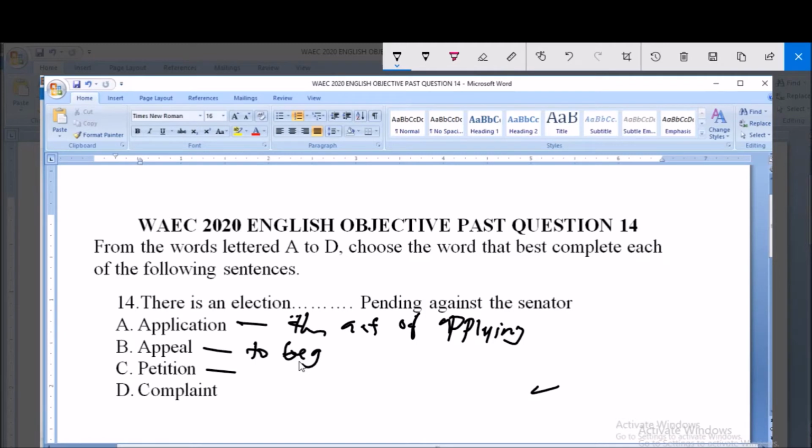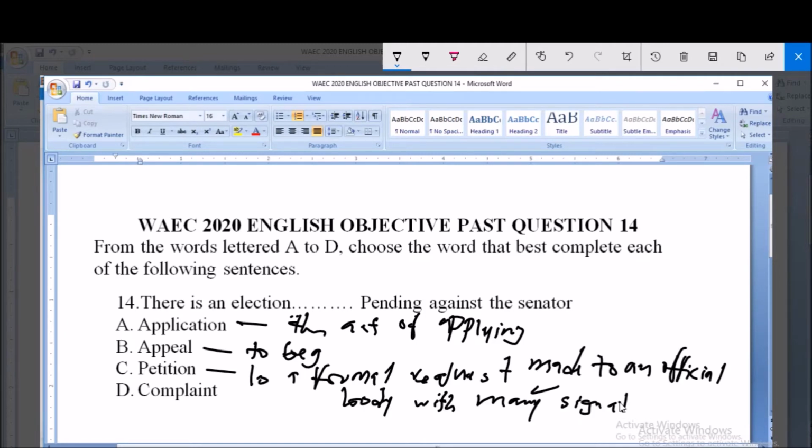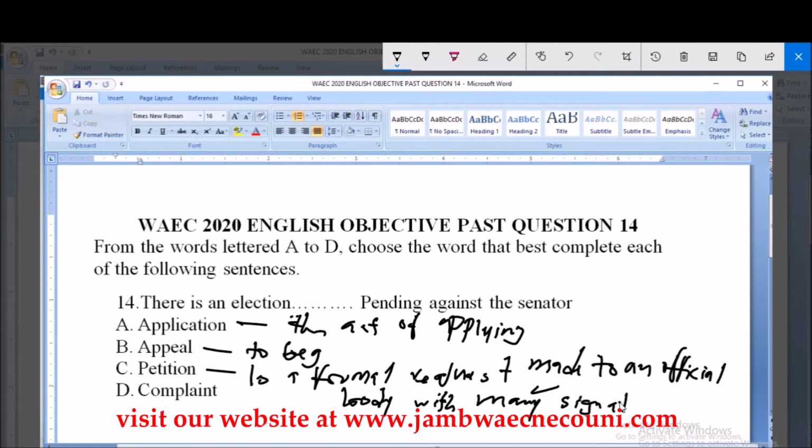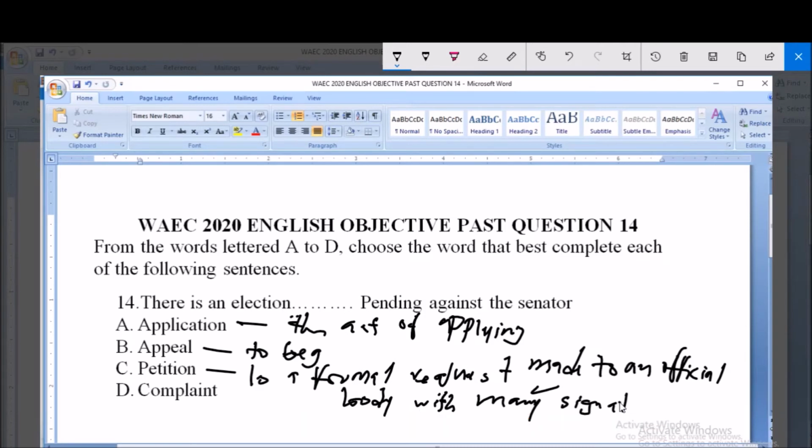That is, many people sign it. Then we'll talk of option D. Complain is the act of complaining. So there is an election dash pending against the senator.